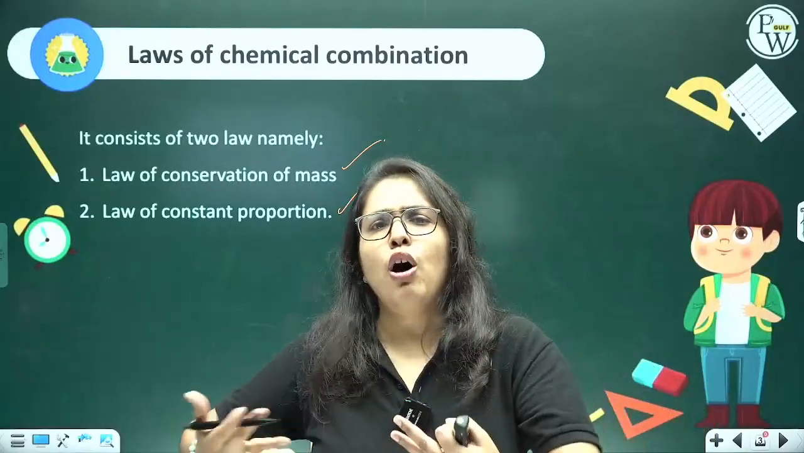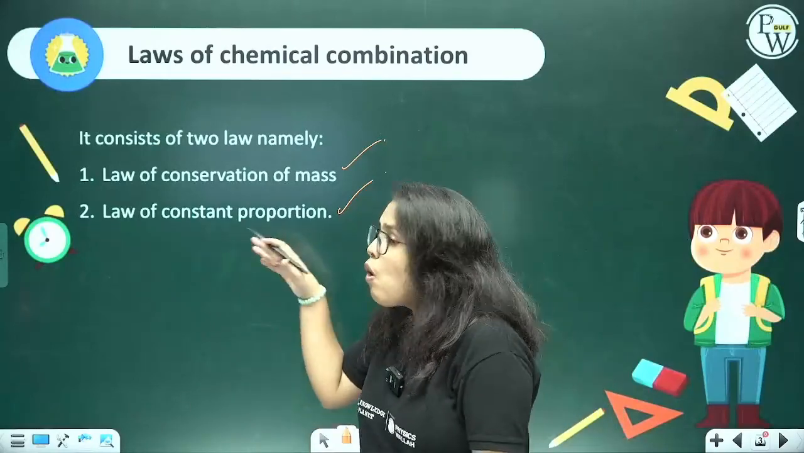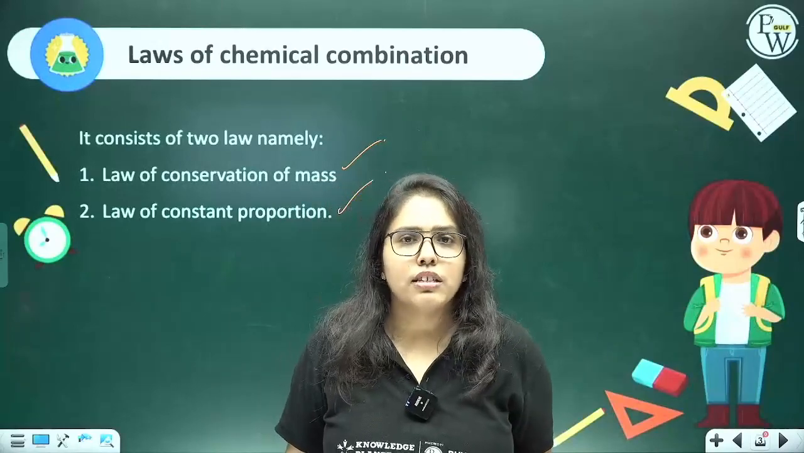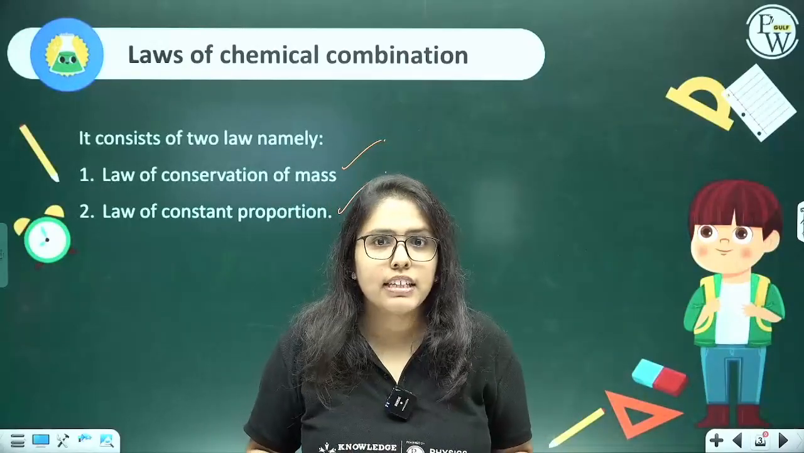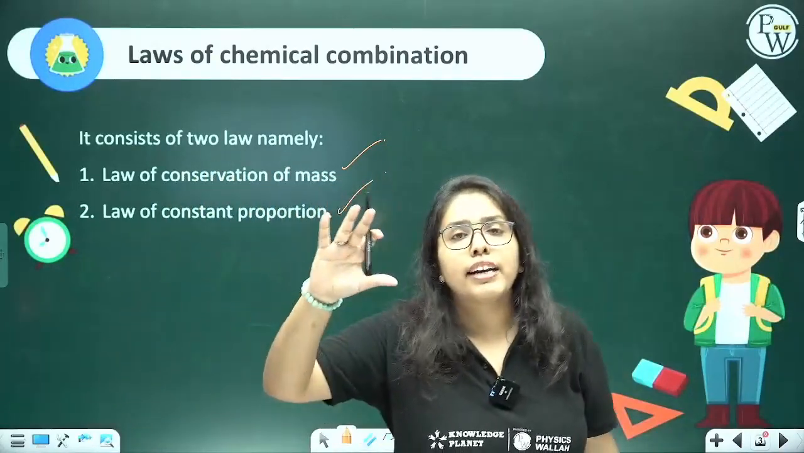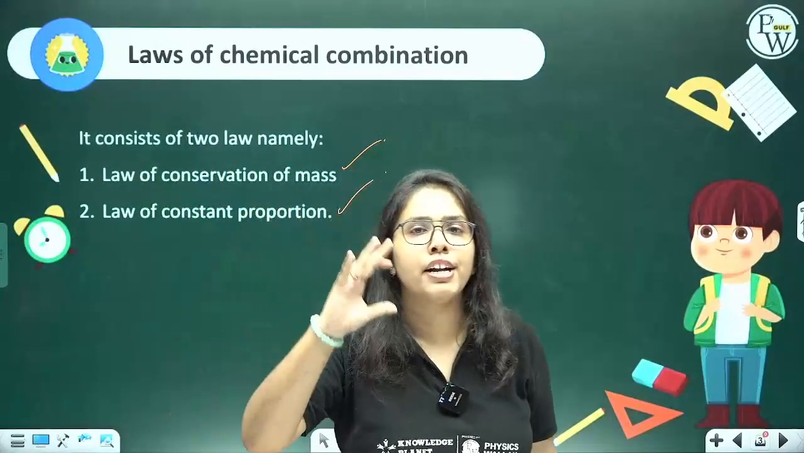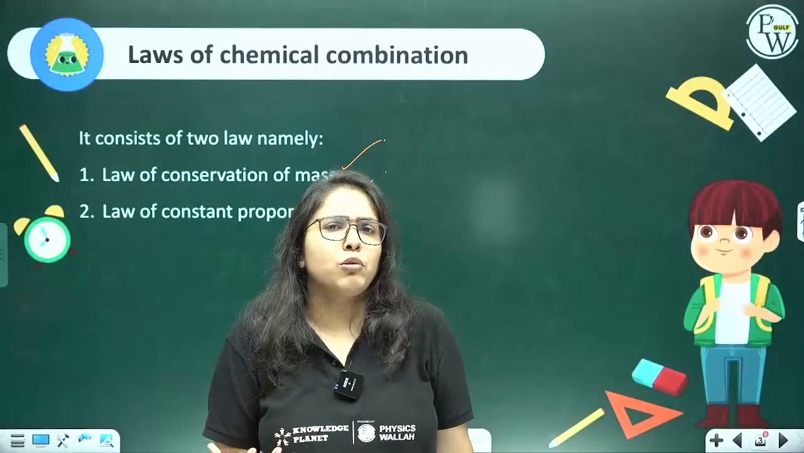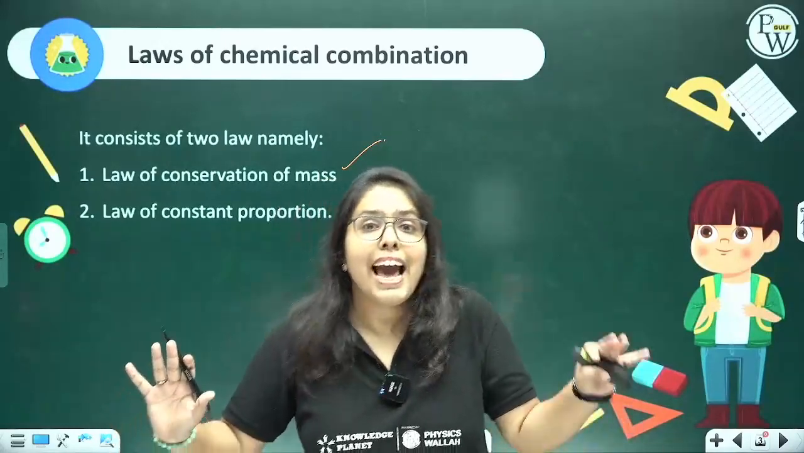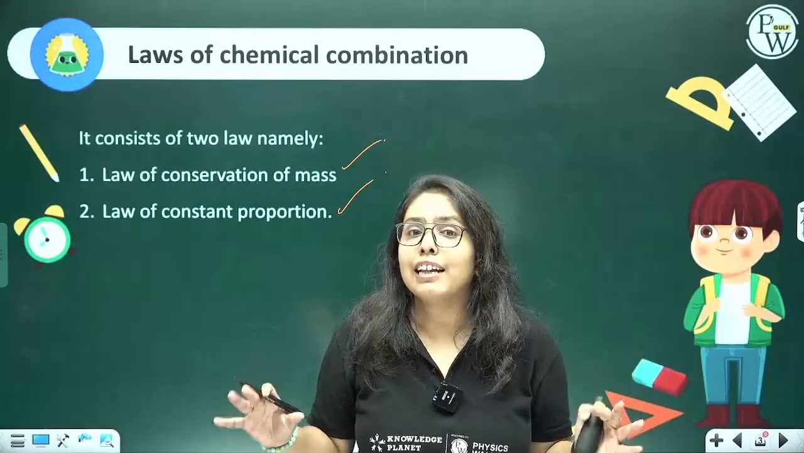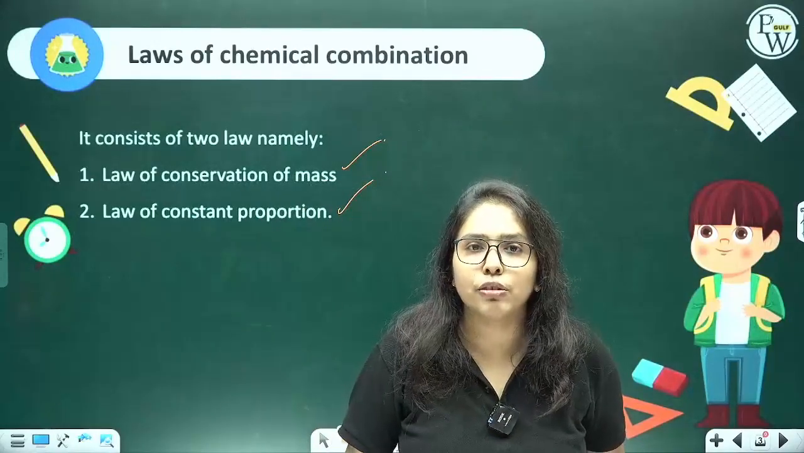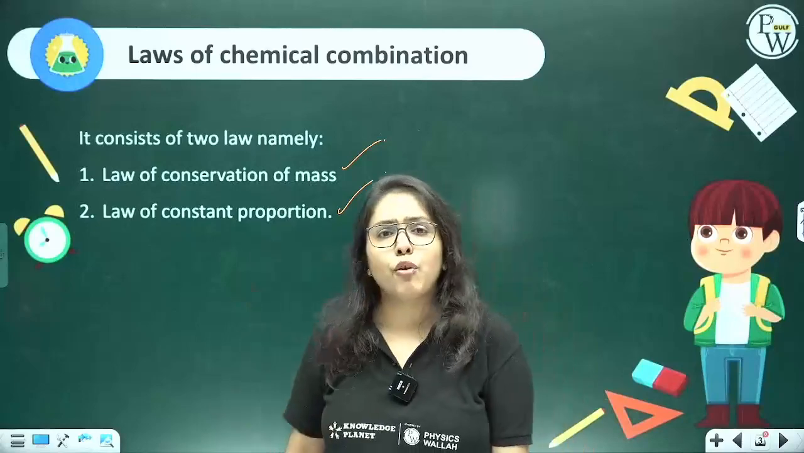Before we dive into the law of constant proportion, I want you to understand the law of conservation of mass. Now, what is conservation? Conservation is to save, right? Conserve is to save. Now, the law of conservation of mass states that matter can neither be created nor destroyed. In simpler terms, if X grams of reactants are reacting, then we will get X grams of products. That is, mass cannot be created nor destroyed during a chemical reaction.